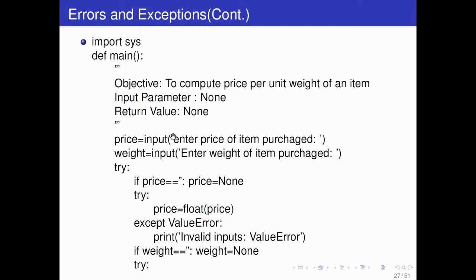Now, one more program you have. So the theory is finished, you just have a few examples, so we'll discuss examples. The theory is only till try except. Like again here, price we are defining, input will ask the user, weight will ask the user. I think we have done this in class, right? All these things.